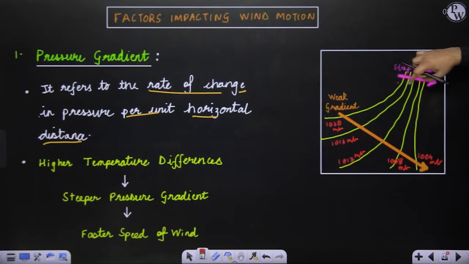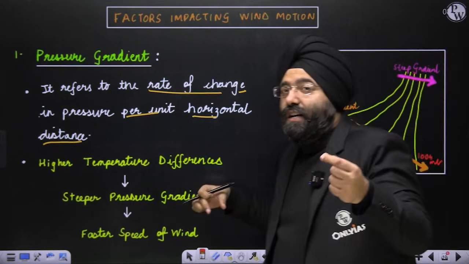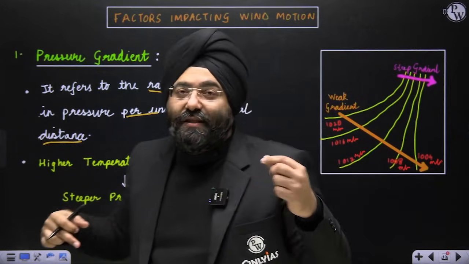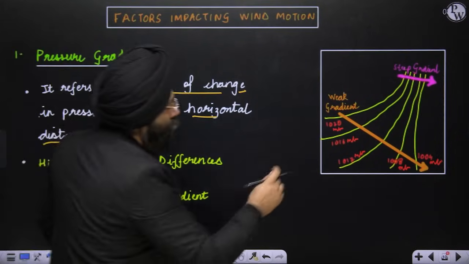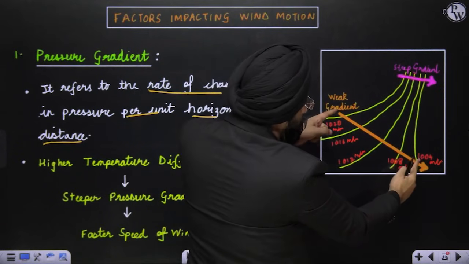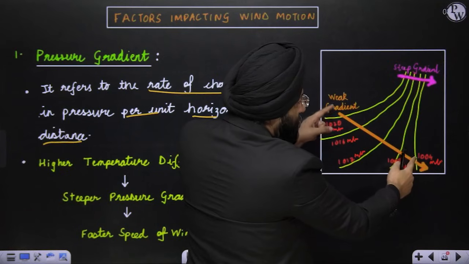So the rate of change of pressure over this horizontal distance is very fast. It means that the pressure gradient is very high, and the wind speed is also going to be very fast. Right? See here, what is going on over here? In this huge distance, the pressure is again changing, but the distance is very huge.